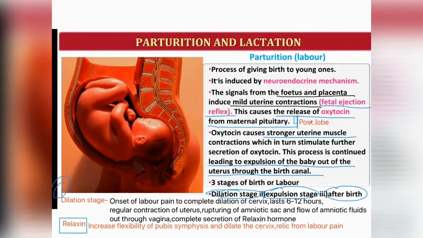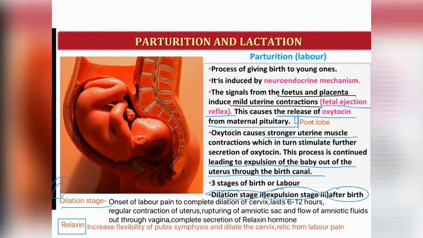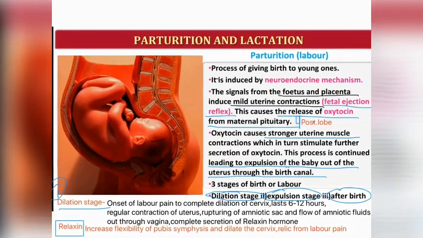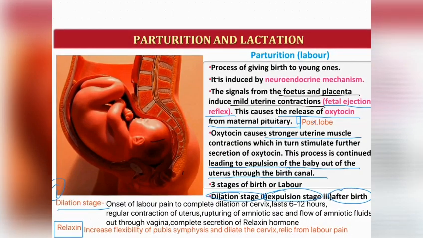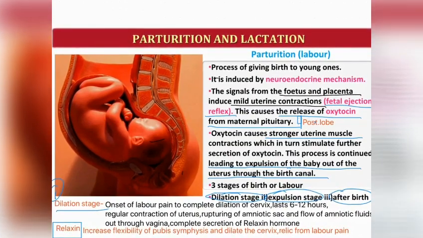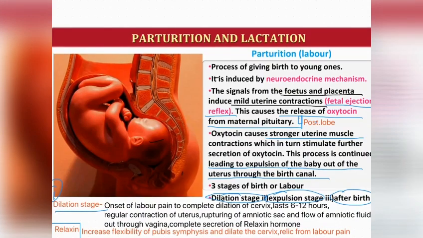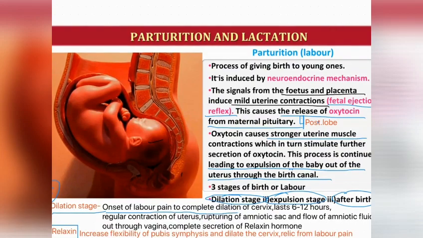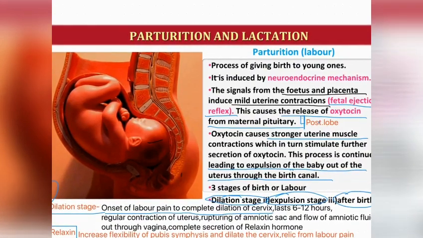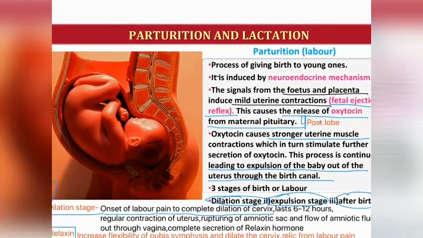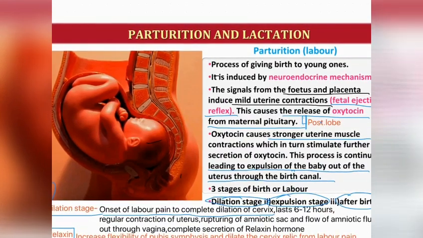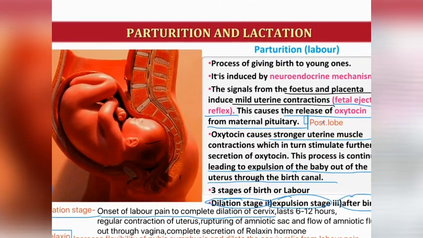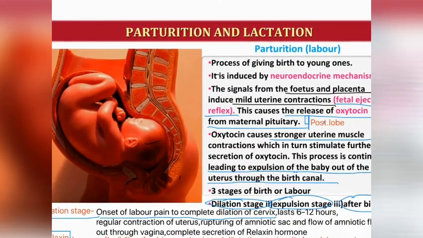First stage is the dilation stage. What happens in this stage? Onset of labor pain. Labor pain is caused due to the fetal ejection reflex, due to the mild uterine contraction that was induced first by the fully grown fetus and placenta. So the stage from onset of labor pain to complete dilation of cervix, लेबर पेन स्टार्ट होने से लेकर के सर्वाइक्स के कंप्लीट डायलेशन तक का स्टेज को डायलेशन स्टेज कहेंगे. And this lasts for 6 to 12 hours, 6 से 12 घंटे के बीच ये स्टेज होता है.